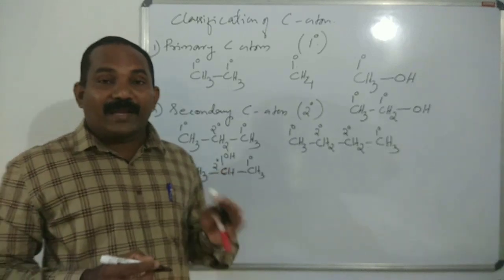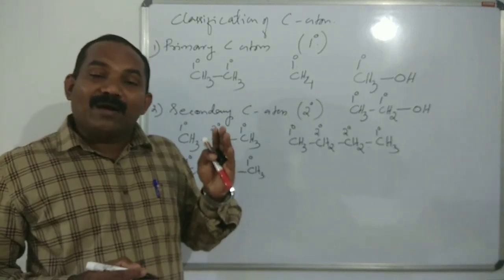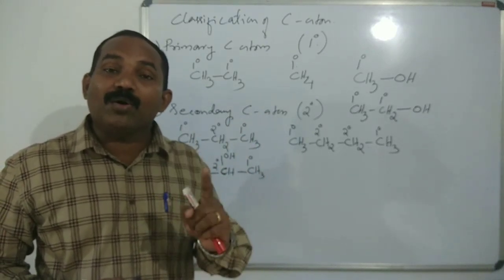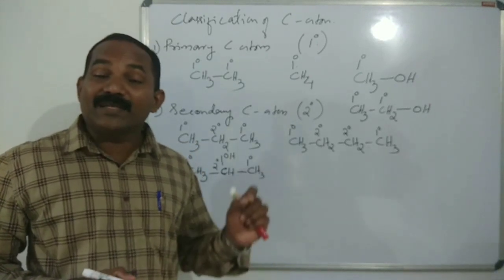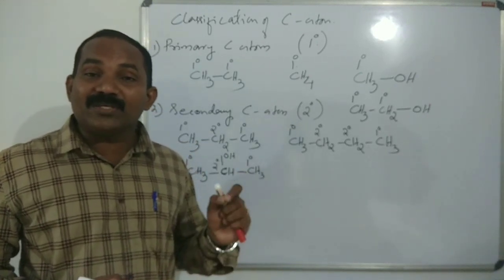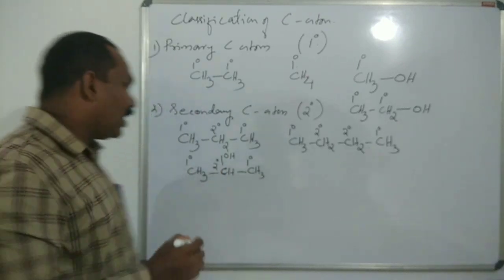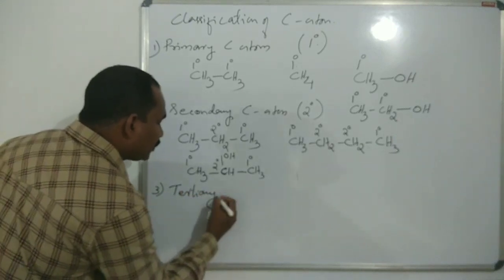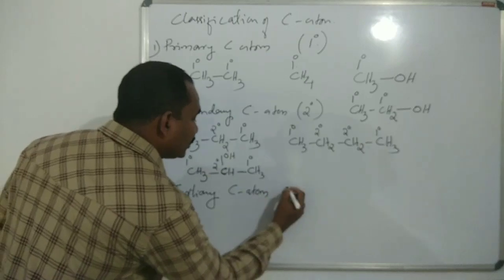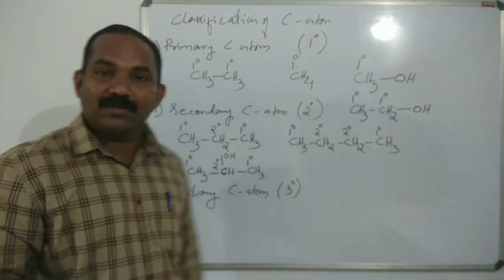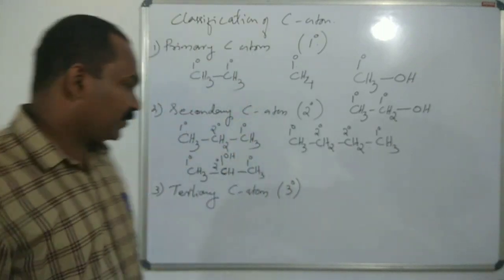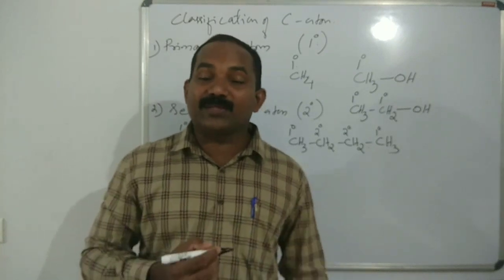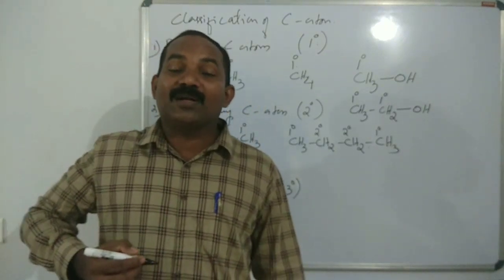Wherever a primary carbon comes, it means the carbon which is bonded to one carbon or no carbon atom. Wherever secondary carbon comes, the carbon which is bonded to two other carbon atoms. And the third one is tertiary carbon atom, denoted by 3 degree. A carbon which is bonded to three other carbon atoms is called a tertiary carbon atom.